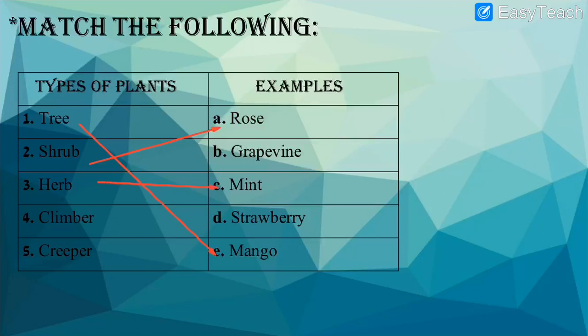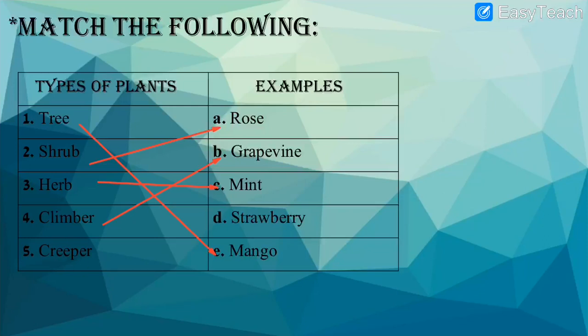Then number 4 is climber. Can you see any climber over here which goes upstairs and climbs, means which goes upside? It doesn't grow along the ground but upstairs. Yes, I can see one example, grapevine, grapes. Did you see the picture of the grapes? I had shown you the picture of the grapes. They are climbers. It will climb, it will go up and climb. It will go upstairs. So that are climbers, grapes.